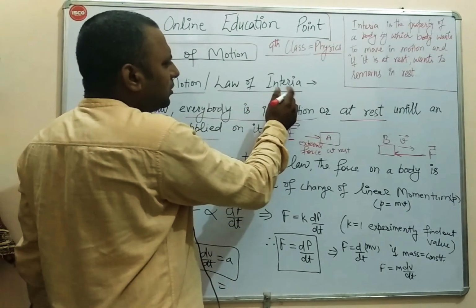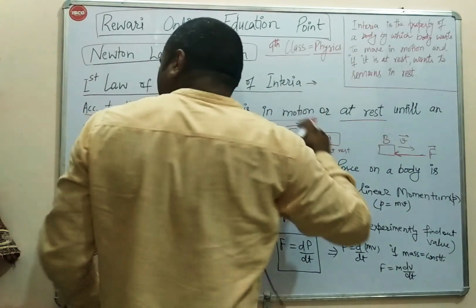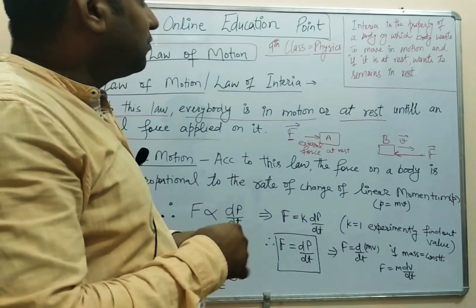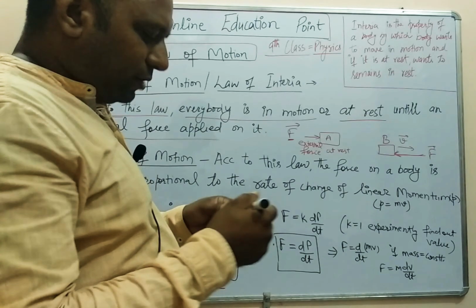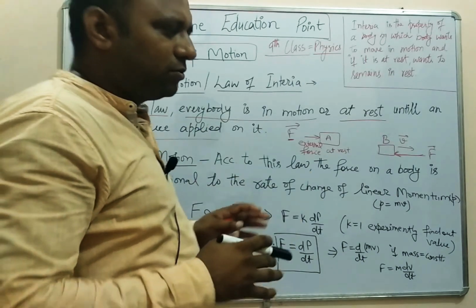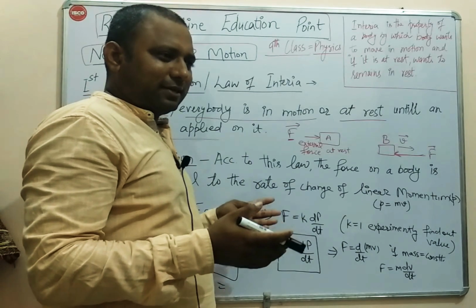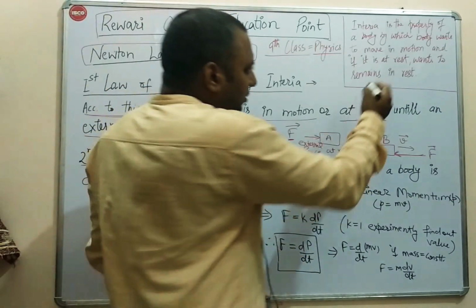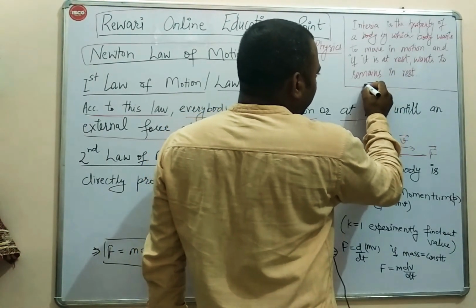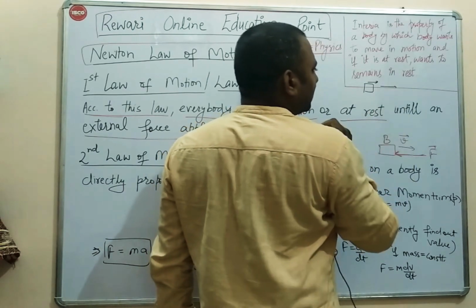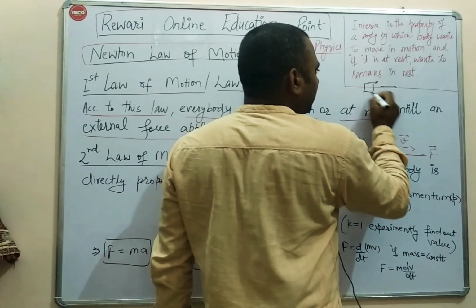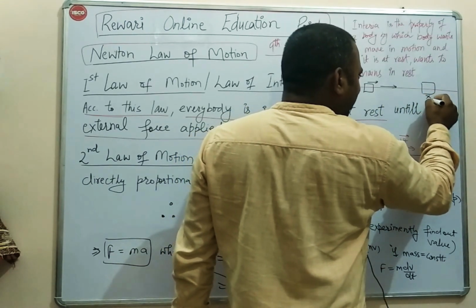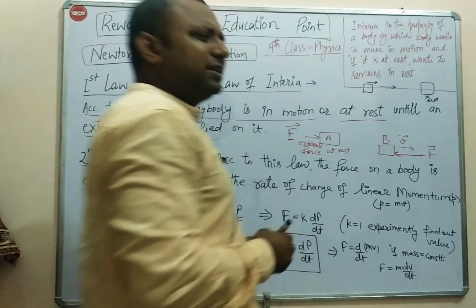What is inertia? Inertia is a property of the body by which a body wants to remain in motion. If a body is in motion, it always wants to continue in motion. And if the body is at rest, it wants to remain at rest. What it means is, a body in motion wants to continue in motion. Right? It's a property of the body. Similarly, a body at rest wants to remain at rest. So this is the property.